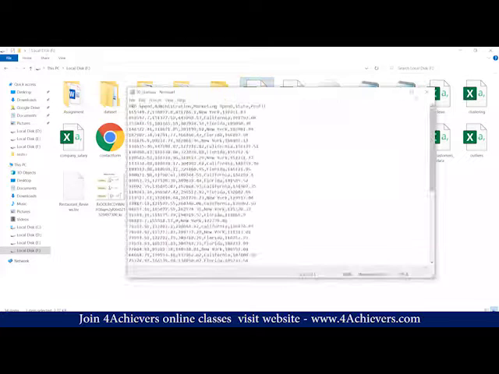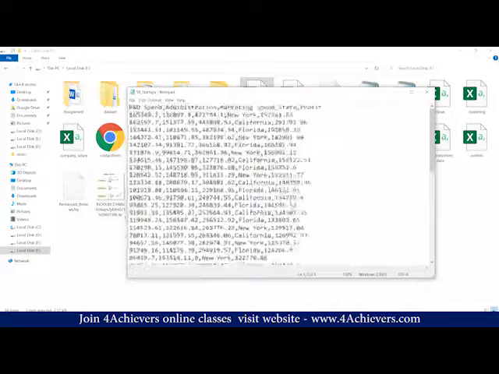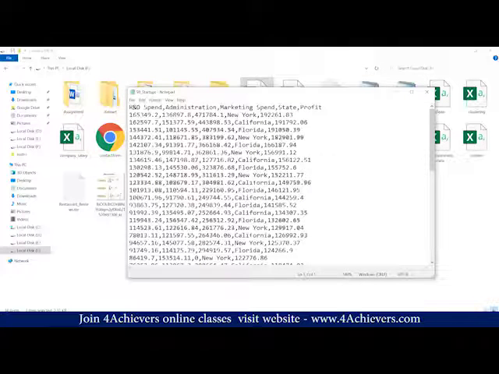Now tell me how my data is separated. With comma. You can see R&D spend, comma, administration, comma, marketing, comma, state, comma, profit. So my data is separated with comma. You need to remember a few things: your file name, your extension, your drive path, and how your data is separated.